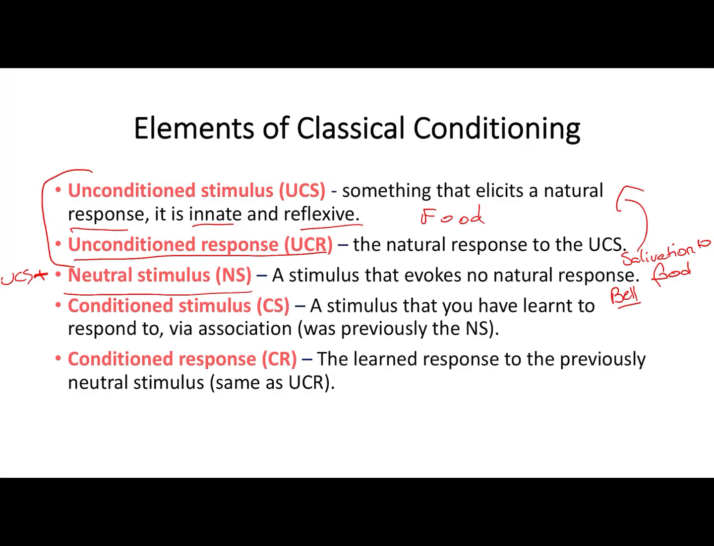After numerous pairings between the neutral stimulus and the unconditioned stimulus, the bell and the food, our neutral stimulus now becomes our conditioned stimulus. This is once learning or conditioning has taken place. A conditioned stimulus is now a stimulus which you have learned to respond to via association, and it was previously the neutral stimulus. After enough pairings between the bell and the food, the bell alone is enough to produce a response in the dog. The dog has learned to respond to that stimulus. At that point, when the bell alone produces salivation, that bell becomes a conditioned stimulus. It was previously the neutral stimulus.